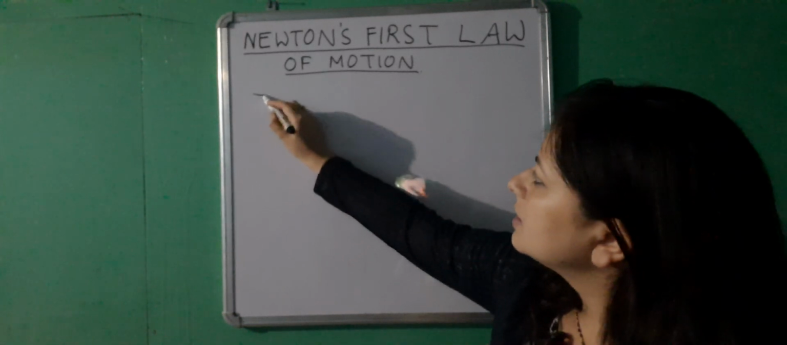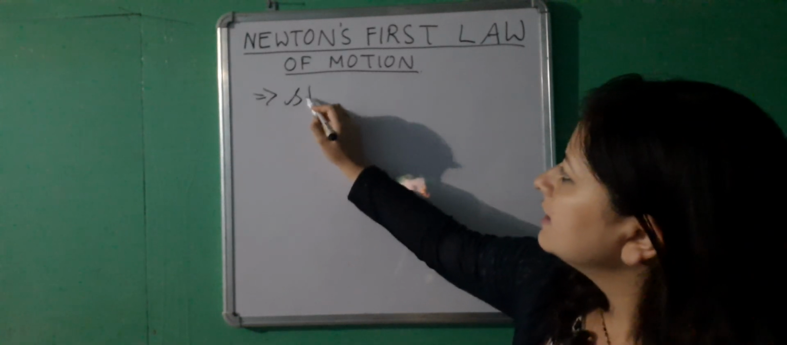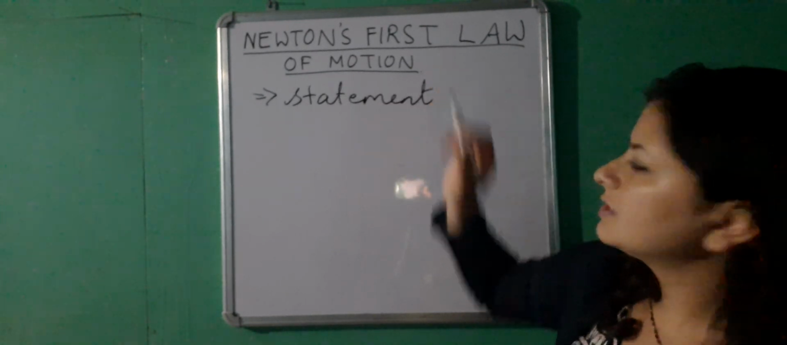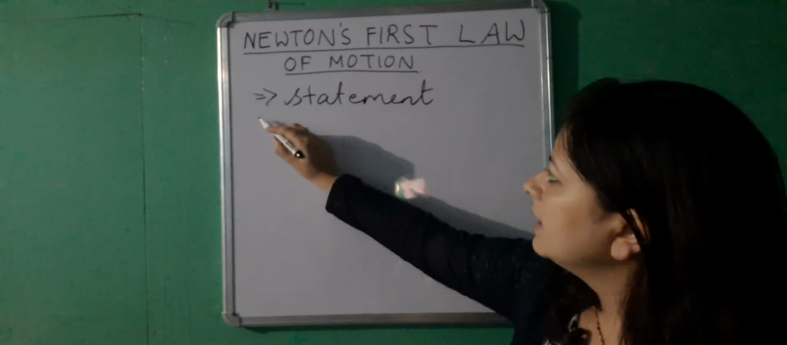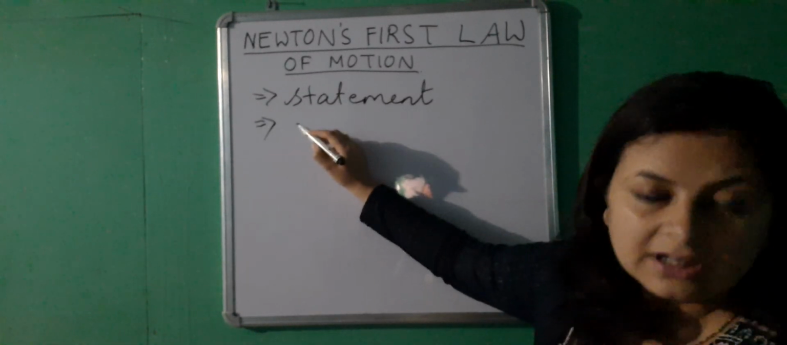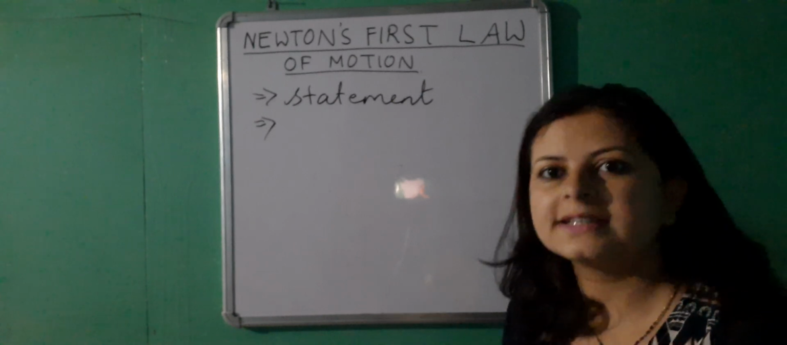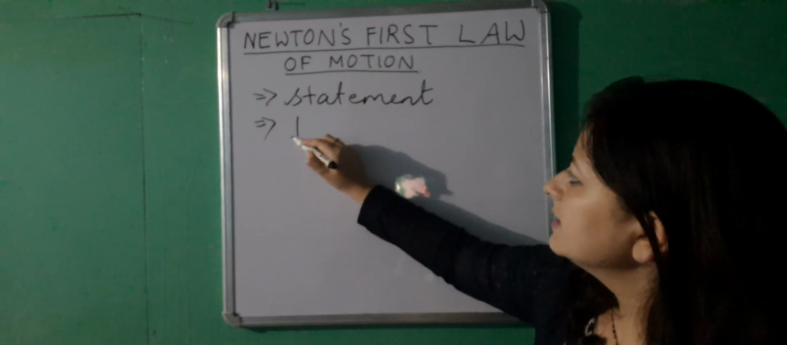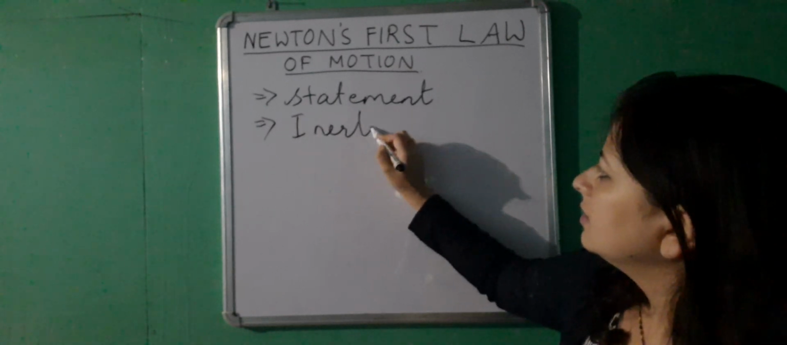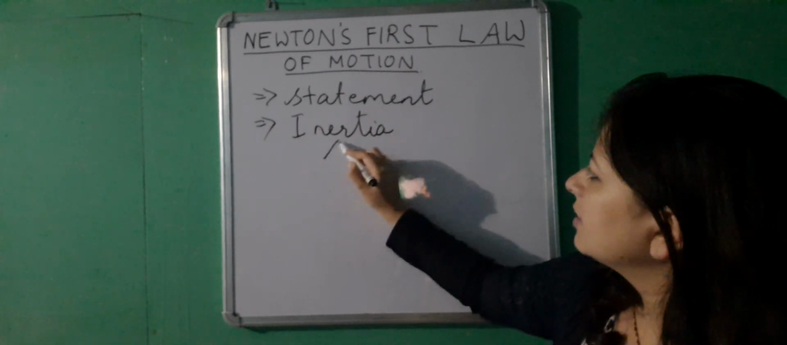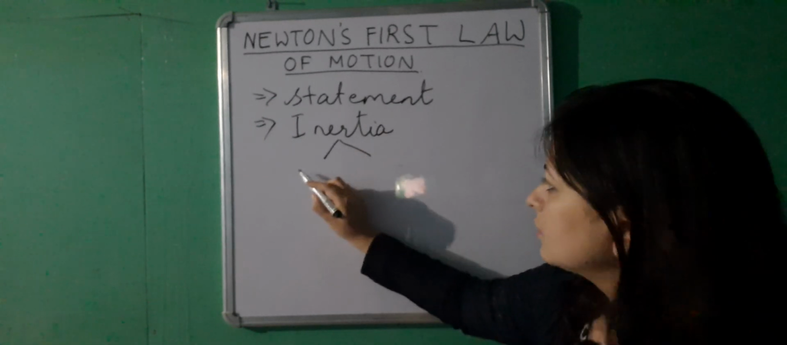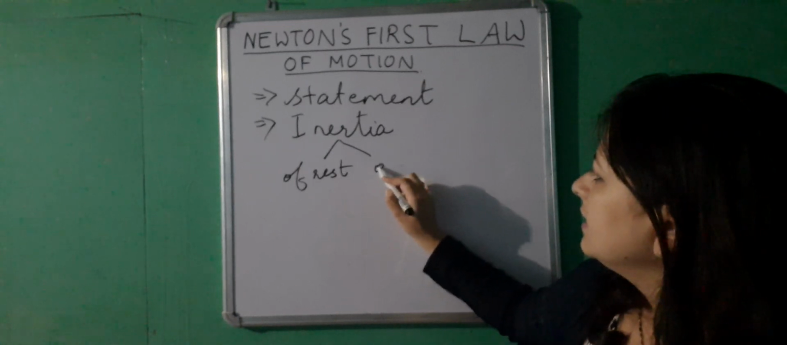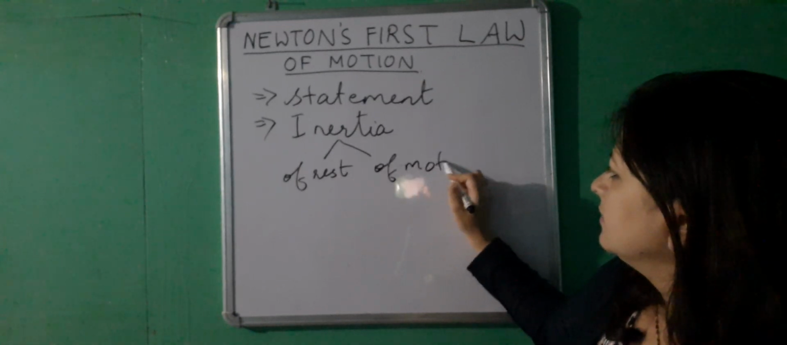The first thing we are going to learn in today's class is the statement of Newton's first law of motion. Then we will learn about a term which arises because of the statement of Newton's first law of motion, that is inertia, which is of two kinds. One is inertia of rest and second is inertia of motion.